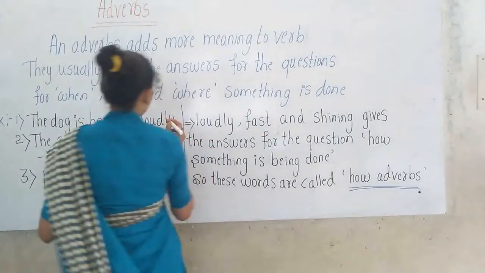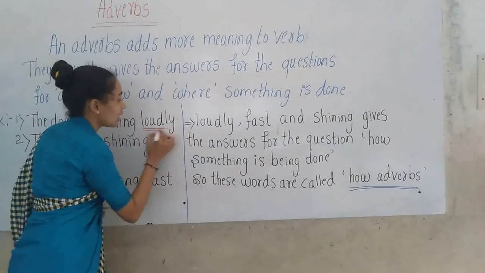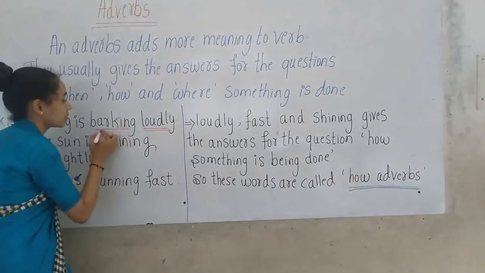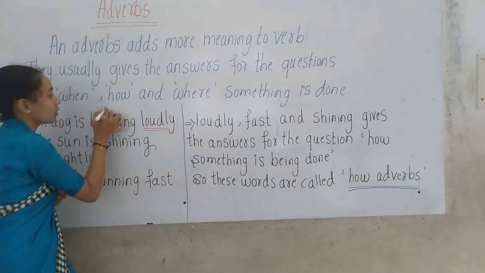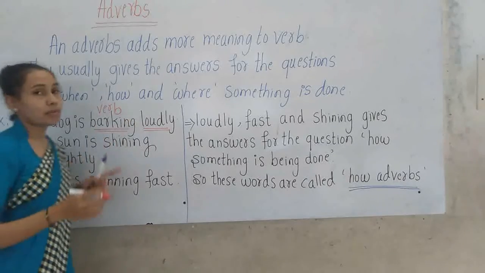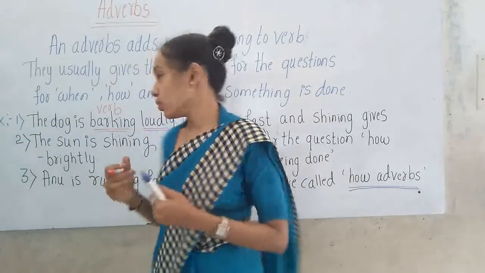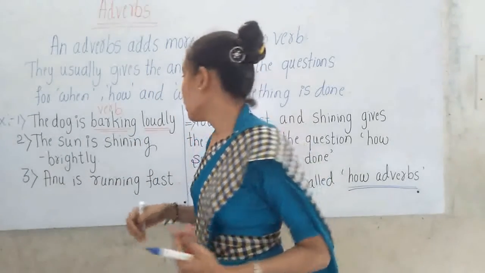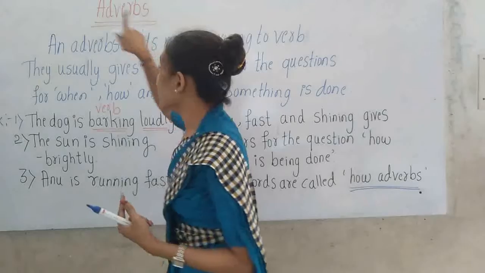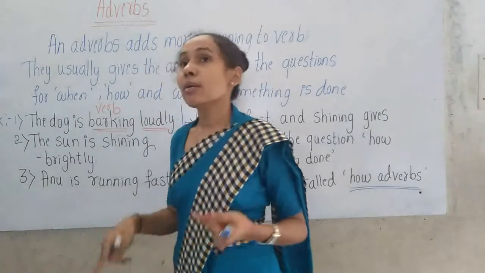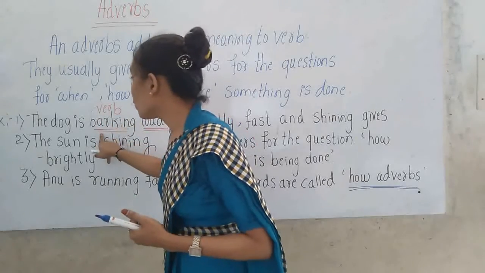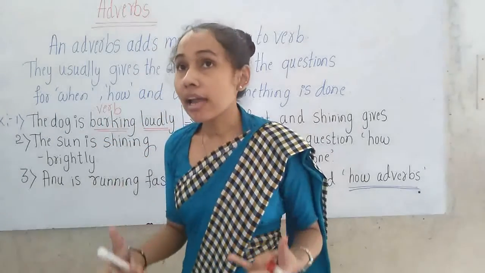Here loudly is the adverb and barking is the verb, means action word. Barking shows some action here, and loudly is adding more meaning to the word barking.